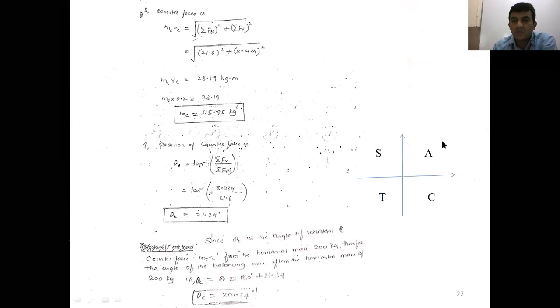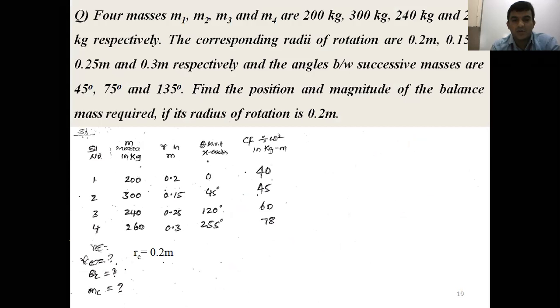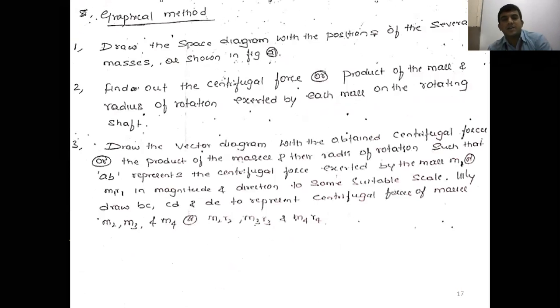In the first quadrant all are positive, in the second quadrant only sin theta and cosecant theta are positive, in the third quadrant tan and cot are positive, and in the fourth quadrant cos and secant are positive. Remember that sign convention for the angular orientation. That is the analytical method. Those five steps you should remember for balancing of several masses rotating in the same plane.